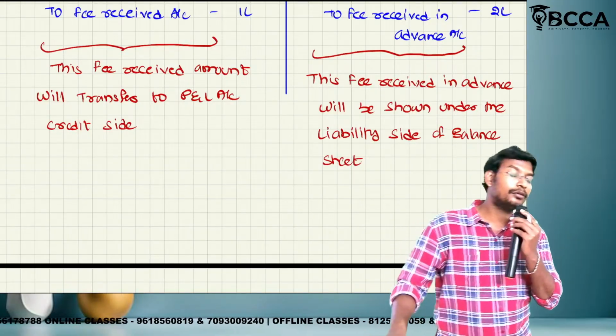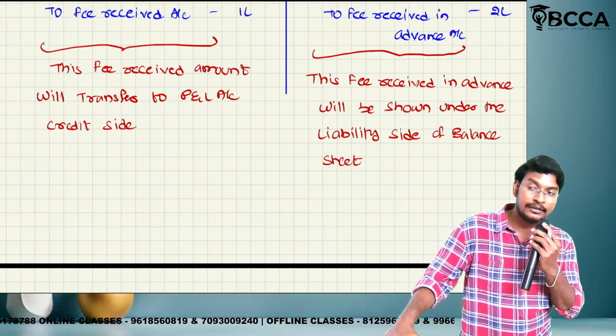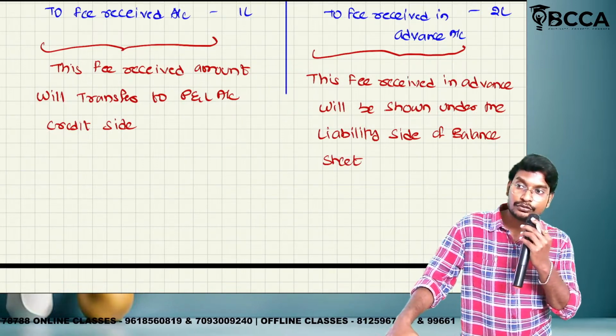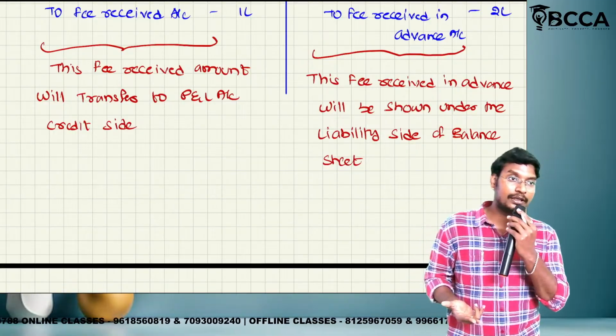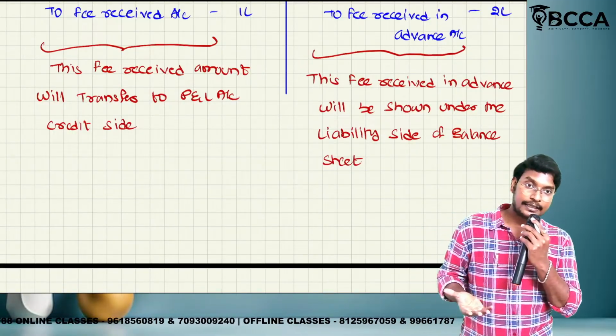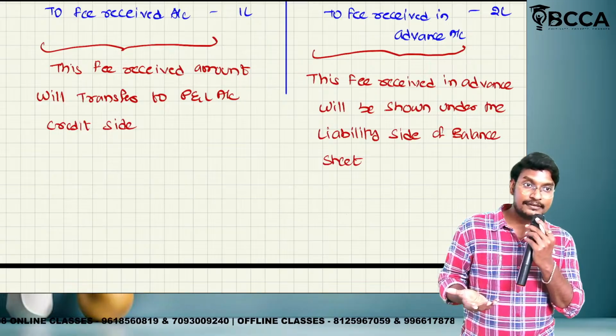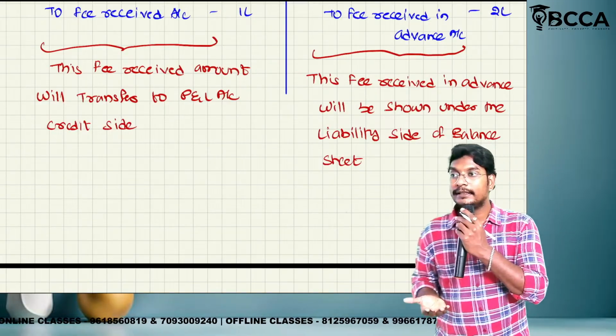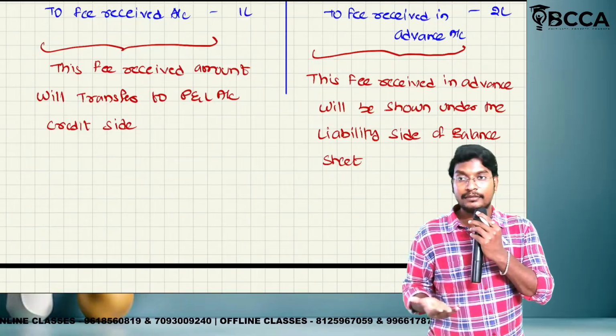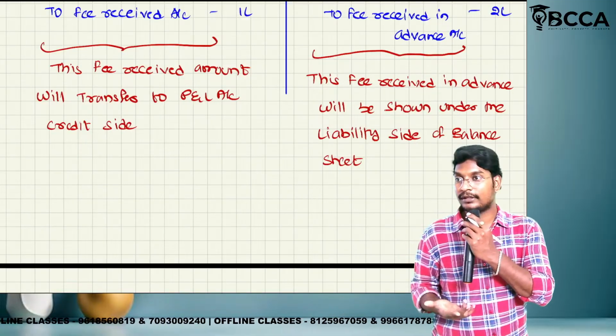Now, we have paid totally how much amount? 3 lakhs. In that 3 lakhs, 1 lakh belongs to the foundation, 1 lakh belongs to the inter, and 1 lakh belongs to the final. But in the current year, we have provided only the foundation service. We have not provided the inter and final. So for the inter and final, how much amount? 1 lakh plus 1 lakh, 2 lakhs.